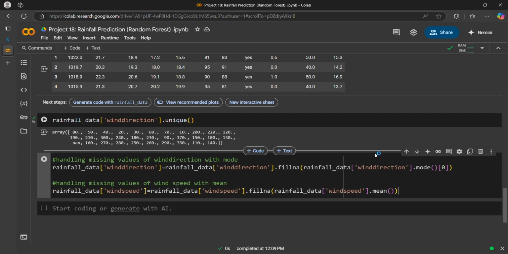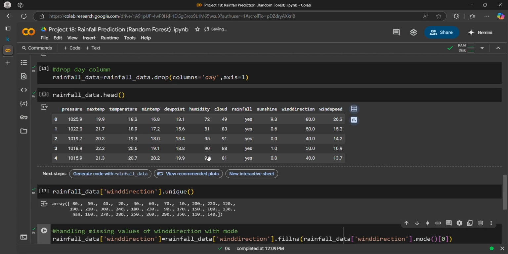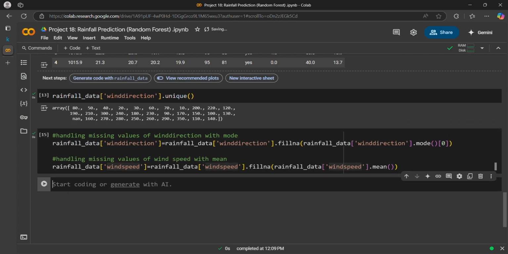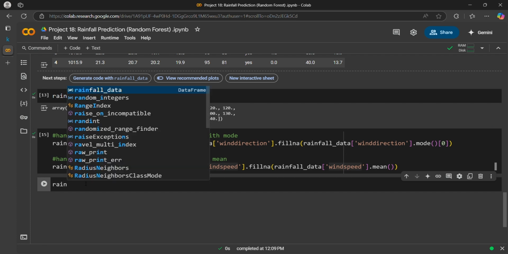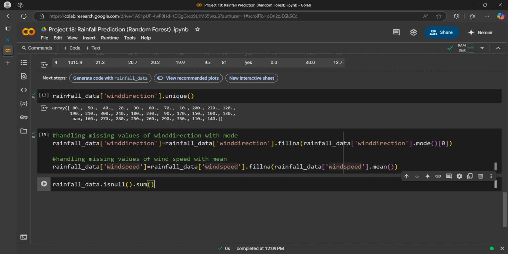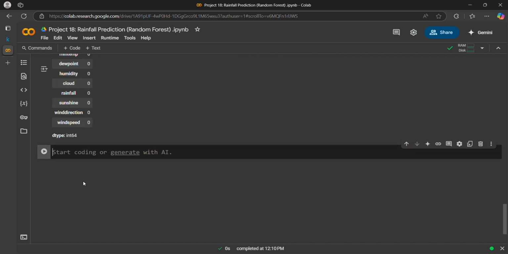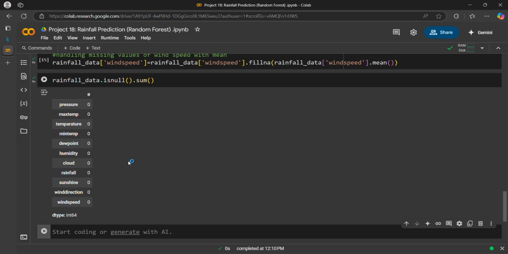Rainfall data wind speed. So why did I use mode? Because all the values were multiples of 10. If I use the mean, I might get values which would not be multiples of 10. So I used the mode, and for the wind speed I used the mean. Okay, let's check for missing values again. So rainfall data dot isnull sum. So in our data set we don't have any missing values now.